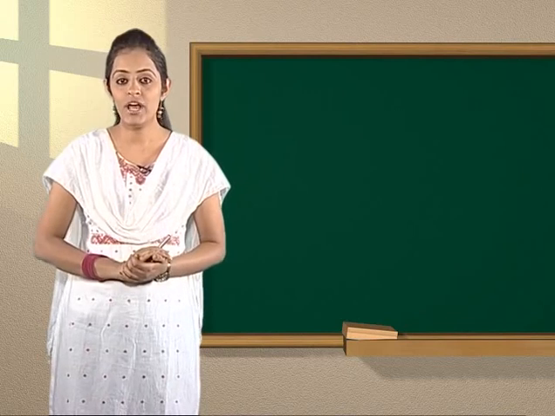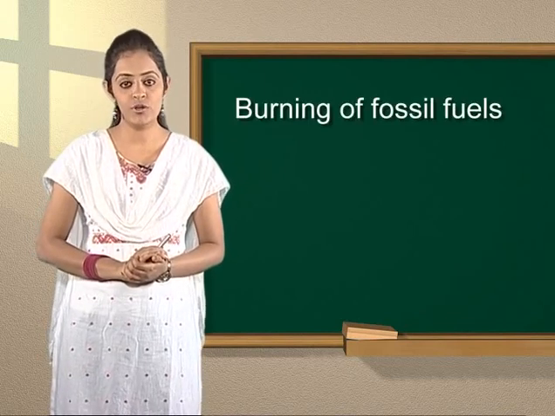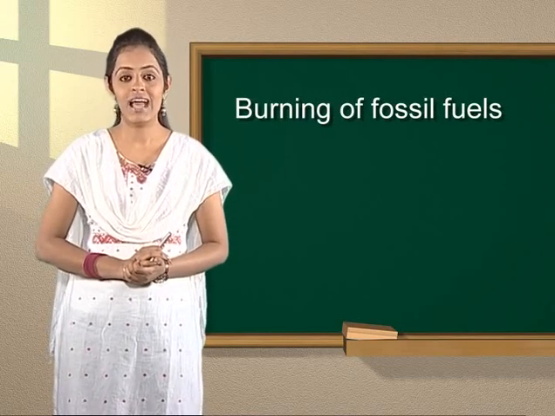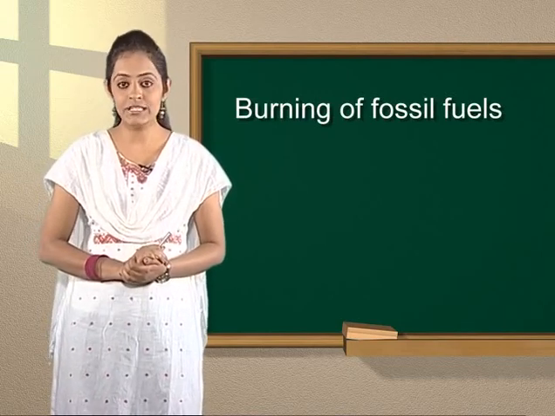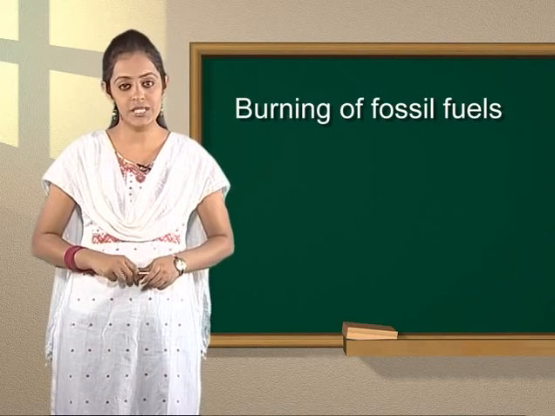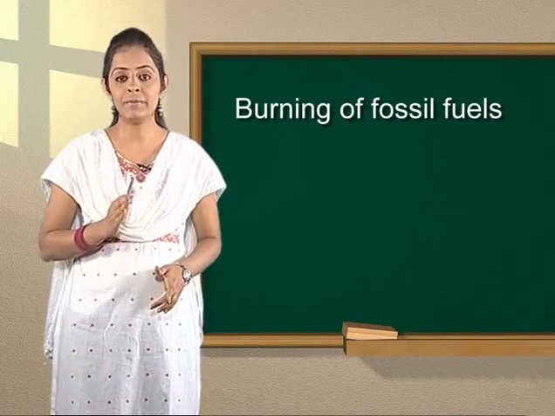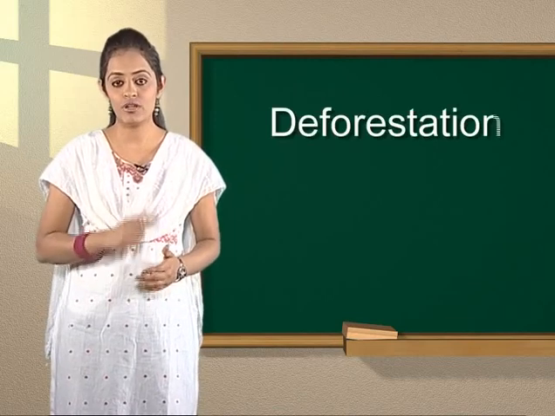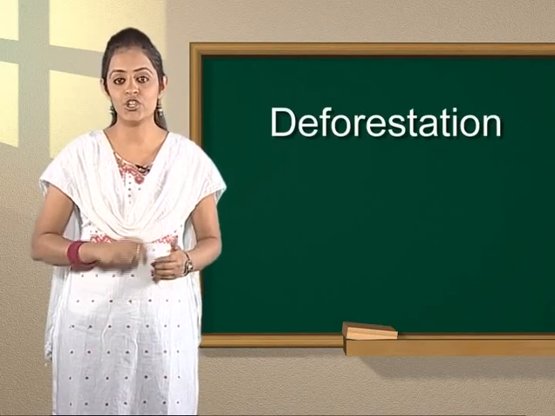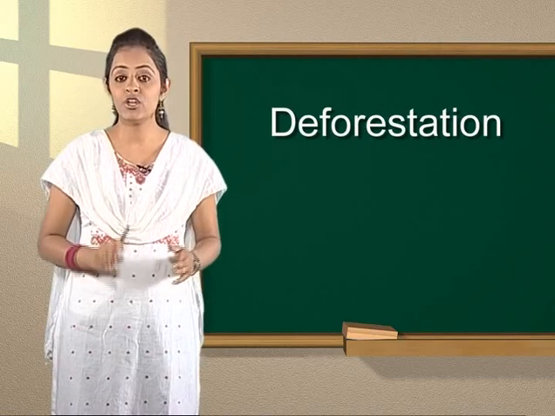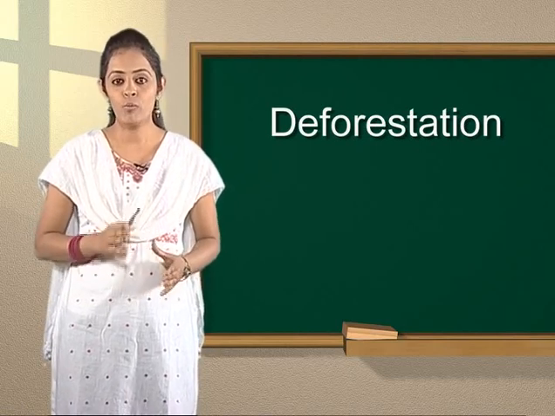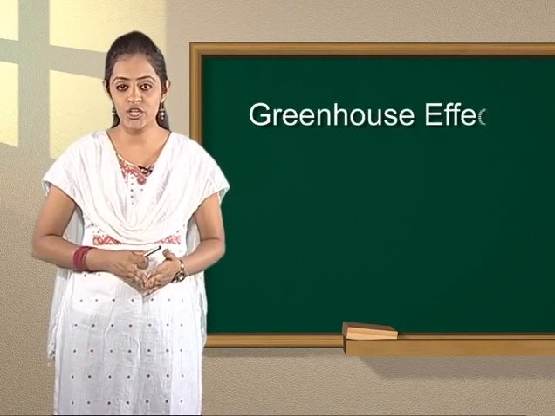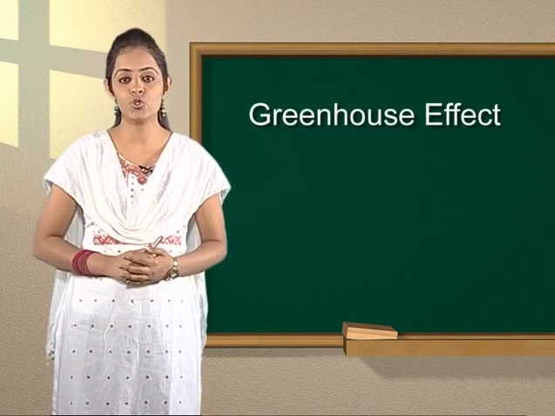We all know that burning of fossil fuels like petroleum and oil, wood and gas results in the release of pollutants into the atmosphere. Another major reason for the greenhouse effect is deforestation for agriculture extension. With the increase in population, more and more forests are being cut to provide accommodation and other amenities to people.